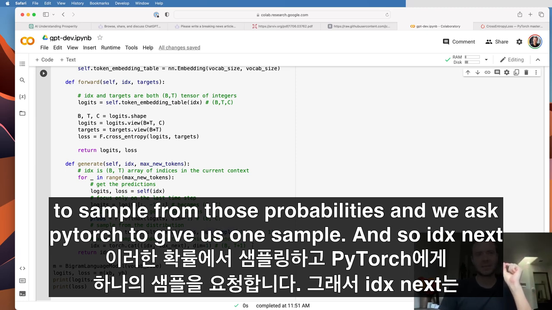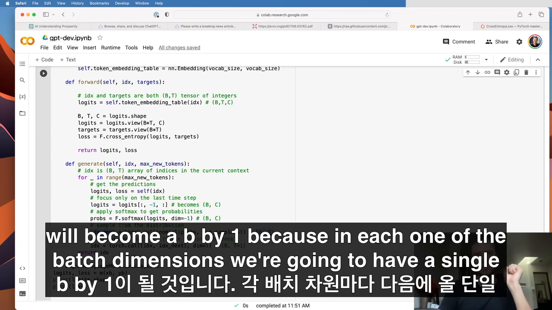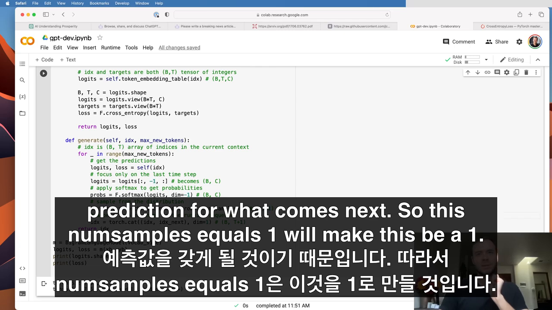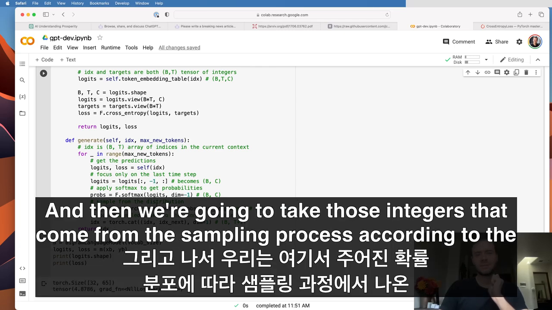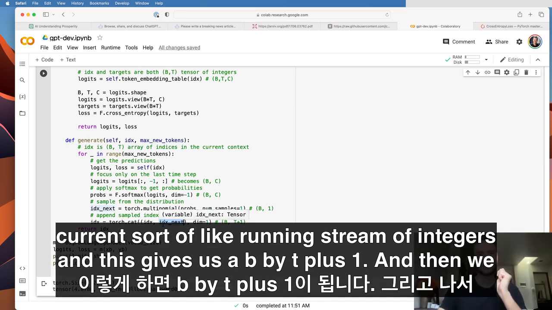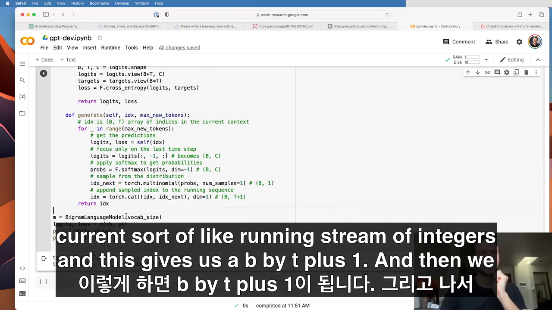We ask PyTorch to give us one sample, and so IDX next will become a b by 1, because in each one of the batch dimensions, we're going to have a single prediction for what comes next. So num samples equals 1 will make this be a 1. Then we take those integers that come from the sampling process, according to the probability distribution given here, and those integers just get concatenated on top of the current running stream of integers. This gives us a b by t plus 1, and then we can return that.